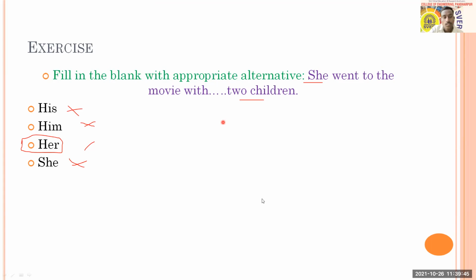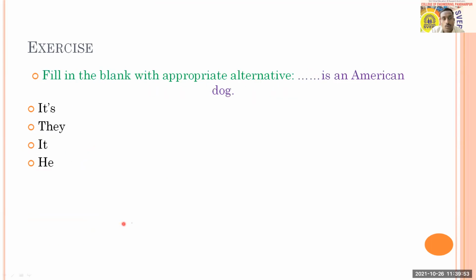Okay, so that was all about pronoun. I hope that was the last question based on pronoun, or there is one more question. Yes, so you can answer this question as well. This might be probably the last question. This question says Dash is an American dog, and here you people have it's, they, it, or he. Answer for this question.